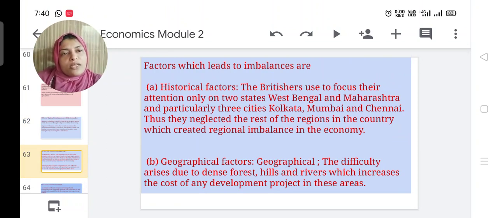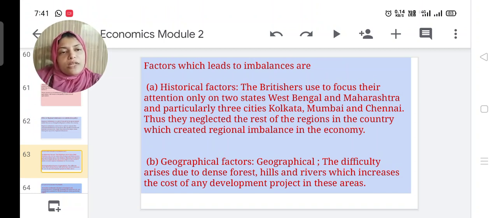The factors that lead to imbalance: the first one is the historical factor. The British focused their attention only on two states, West Bengal and Maharashtra, particularly three cities: Kolkata, Mumbai, and Chennai. Thus they neglected the other regions in the country, which created regional inequality in the economy. At that time Kolkata, Mumbai, and Chennai were developed, but other regions had no such facilities.